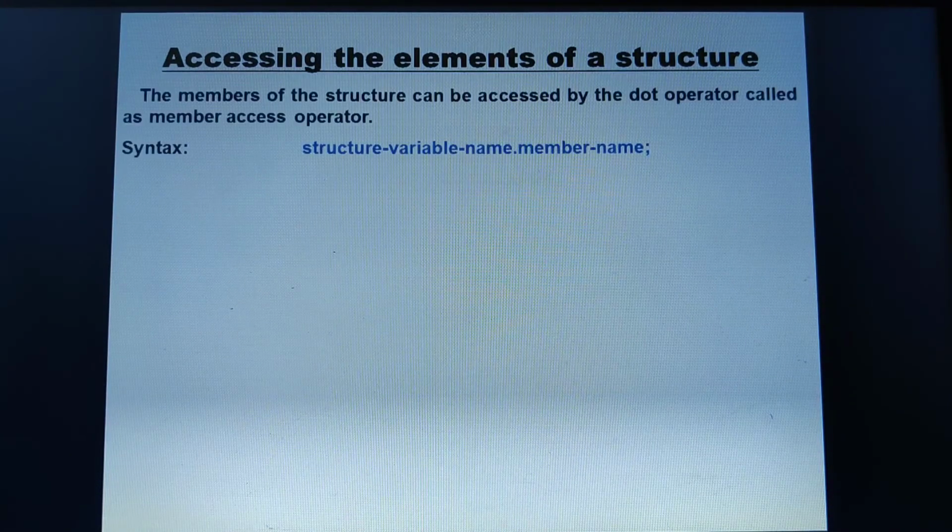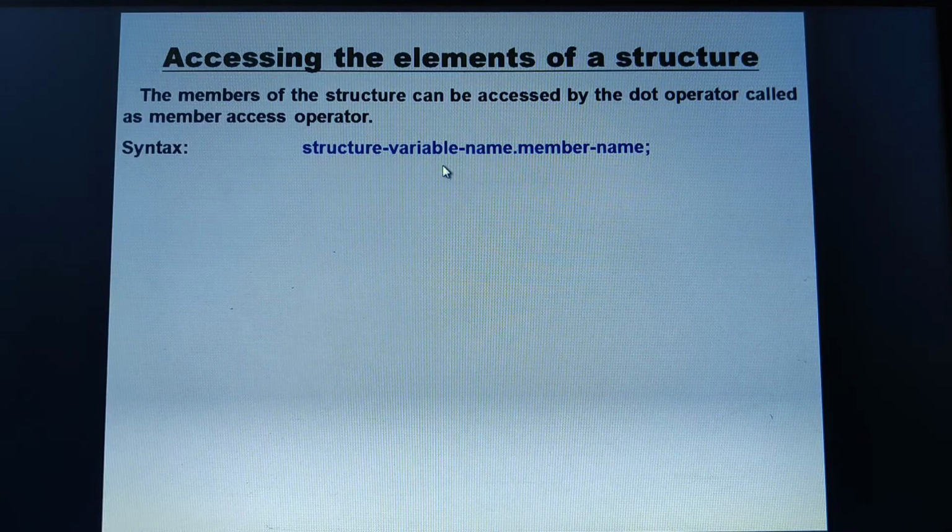See, accessing the elements of a structure. The members of the structure can be accessed by the dot operator, called the member access operator. So see here, structure variable name. For the previous example, employee 1 was a structure variable name, right? Employee 1 and employee 2. Now I'll just refer to employee 1.